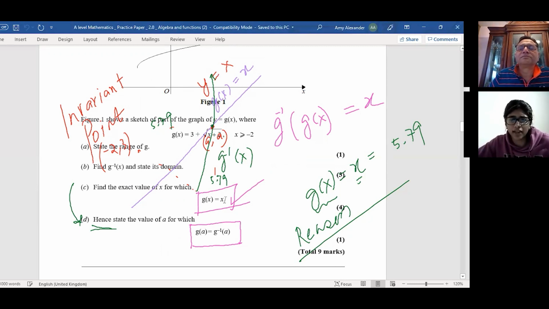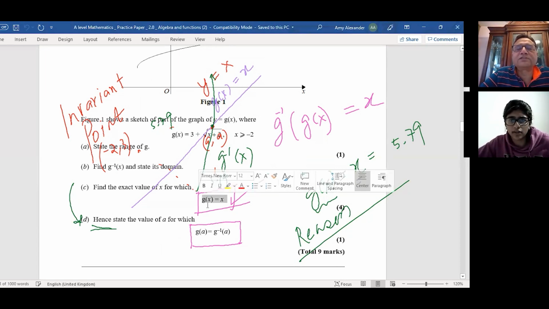But what happens if you get 2 values? You won't, it's not a function. It is not a function if you get 2 values. Oh yeah, this is an equation. Okay, cool. It's fine.